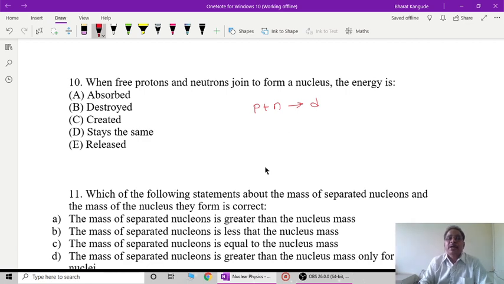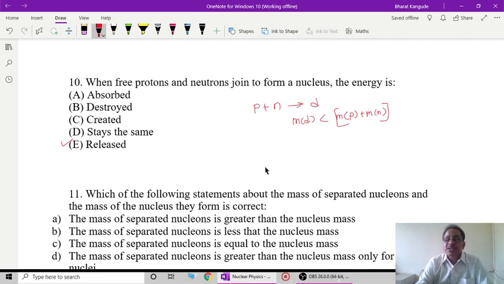We always find that whenever a deuteron is formed, the mass of the deuteron is less than the individual masses of the proton plus the neutron. So in this process a certain mass is lost, and this mass gets converted into energy, and this is how energy is released when the proton and neutron join together to form deuterium.